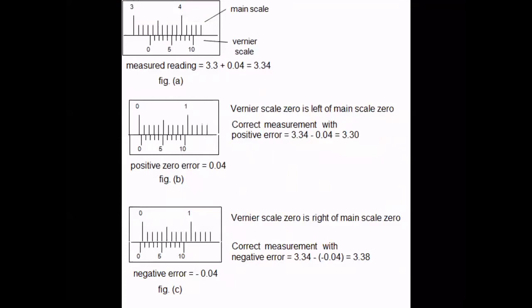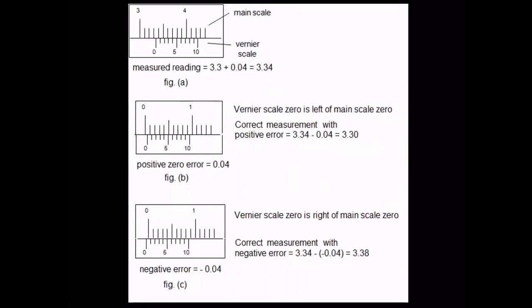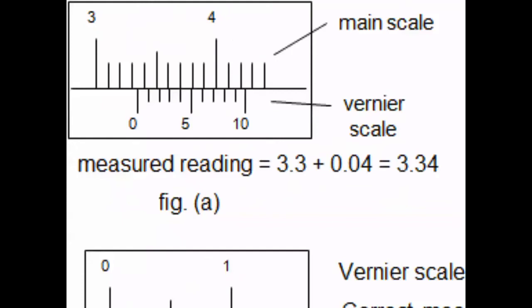In figure A, I have moved the jaws. After I move the jaws, I see this. There is a main scale and there is a vernier scale. Do you see that on the main scale, I have 1, 2, 3 divisions. So 3 divisions means 3 mm. So the main scale reading is 3 mm.